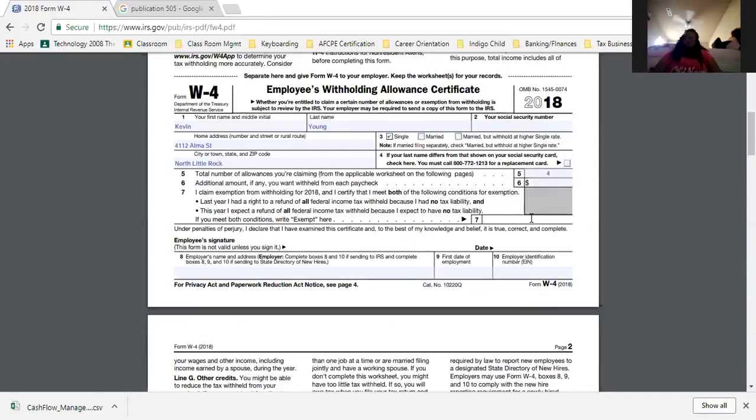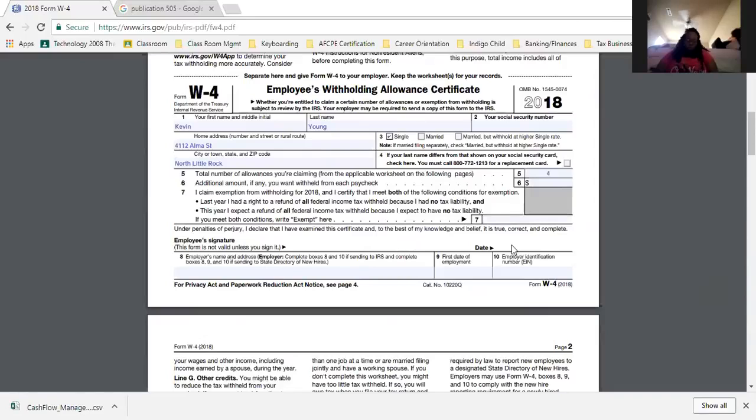They send out what's called lock-in letters, meaning that they'll lock you in at zero the whole year and you can't even fill this form out because you're filling it out incorrectly. I ain't gonna say you're trying to scam the government, but you're trying to get over because you don't want to do the work to make it work. All right. Now, some people do qualify for that, but most people don't.